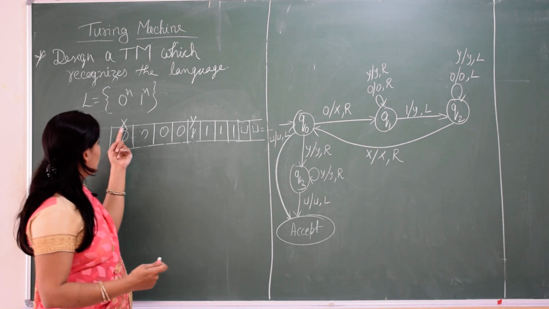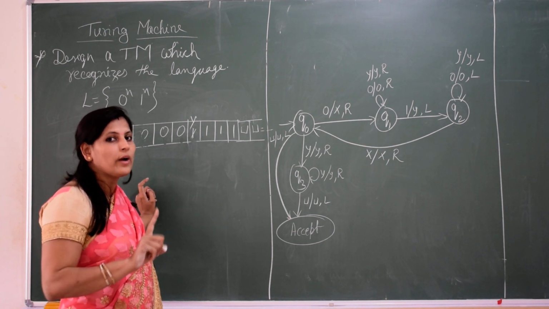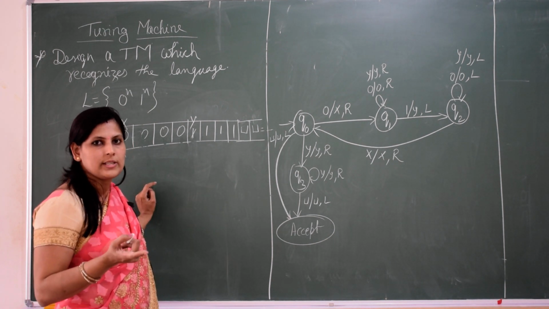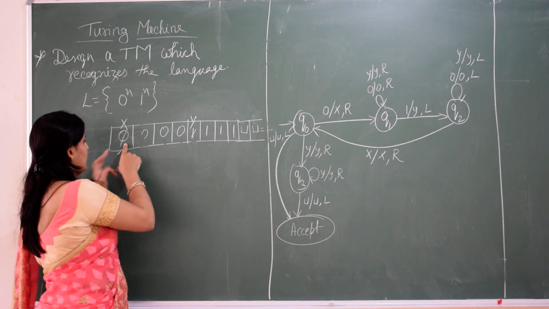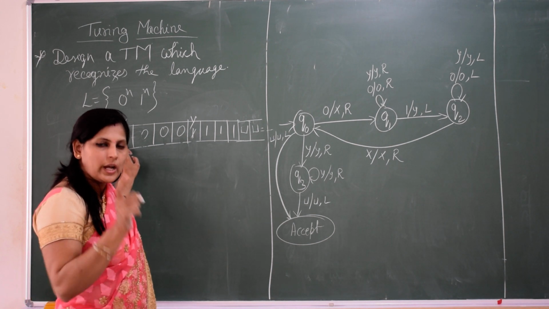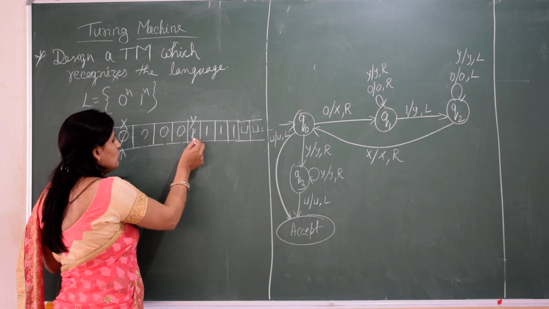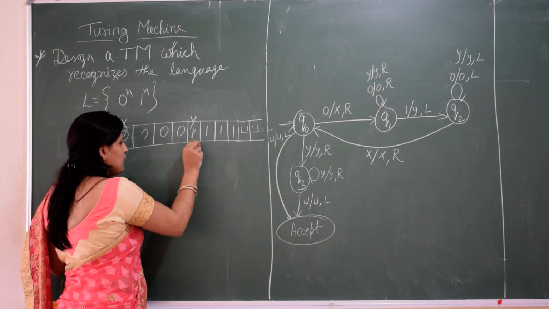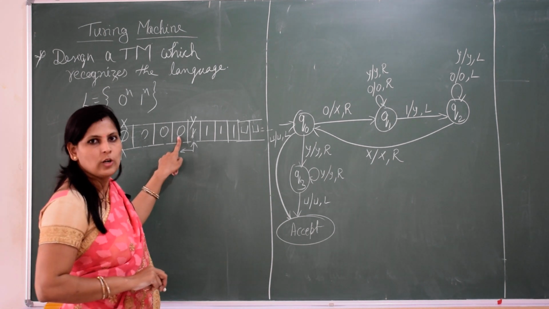Till we get X. X represents the 0 which has been replaced, updated. Next to that I should get 0. So if we get 0, we move from here to the left side, we scan, and we get 0.